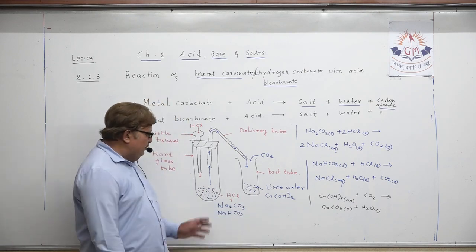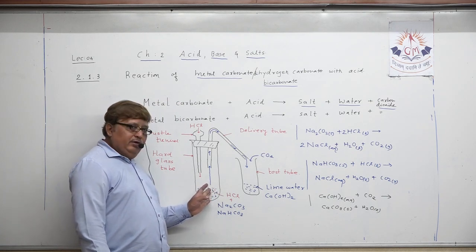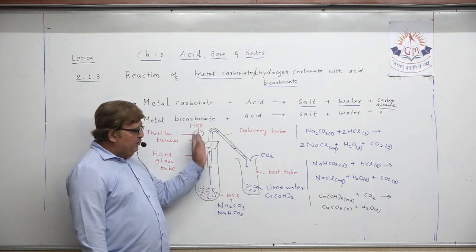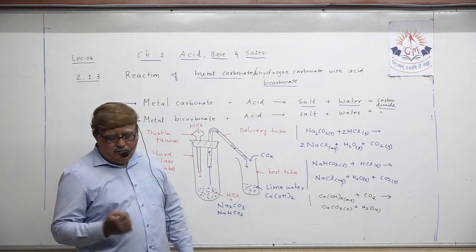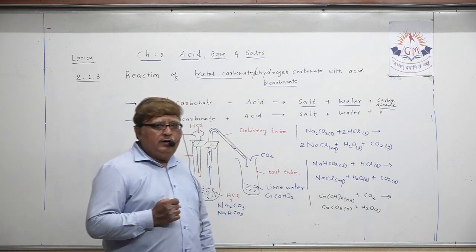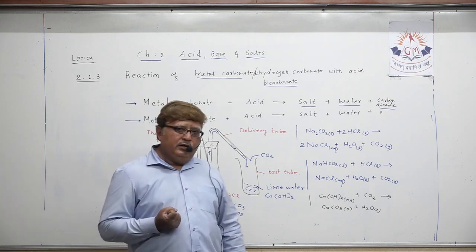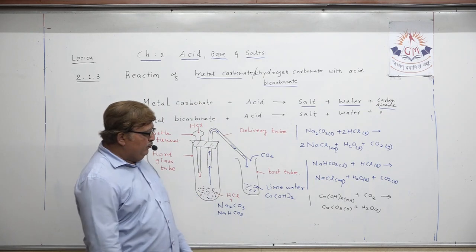Actually it happens that, you all know very well, production of carbon dioxide takes place, it will travel here and the solution starts looking milky white. Understand? So that is one of the chemical properties. Now what happens, my dear student?